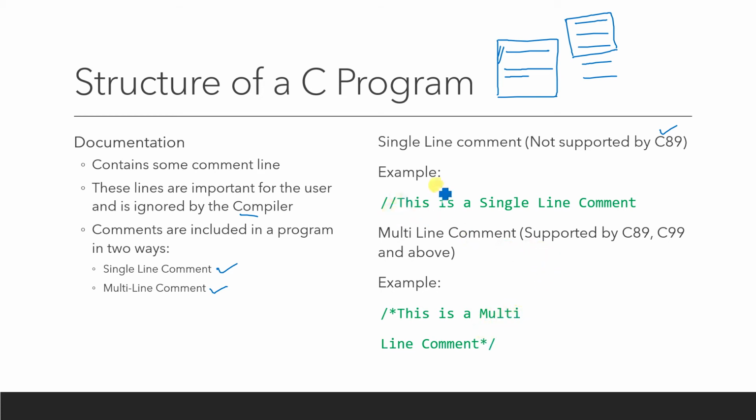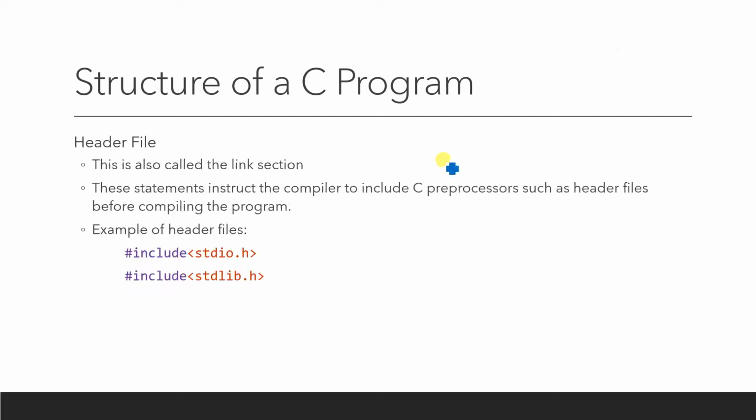Most people prefer the single comment line, but it is your choice whether you use the single comment line or the multiple comment line. That depends upon your requirement, right? The final point I want to say is that a comment may appear everywhere in the program. As I have already told you, we can write a comment line in any part of the program to specify what exactly I am writing over there. So that is all about documentation.